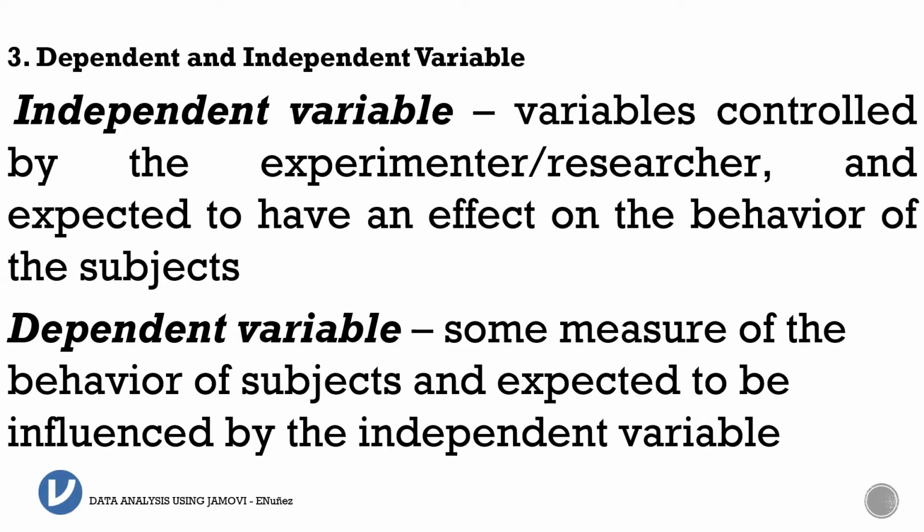Or we hypothesize that if there is an overuse of fertilizer, your plant will be stunted, a negative effect to your plant height. So the dependent variable in the example is the plant height because the plant height might be dependent on the amount of fertilizer you put on your plant. These are the measures of the behavior of subjects and expected to be influenced by the independent variable. So for the given example, we have discussed the fertilizer and then the plant height.